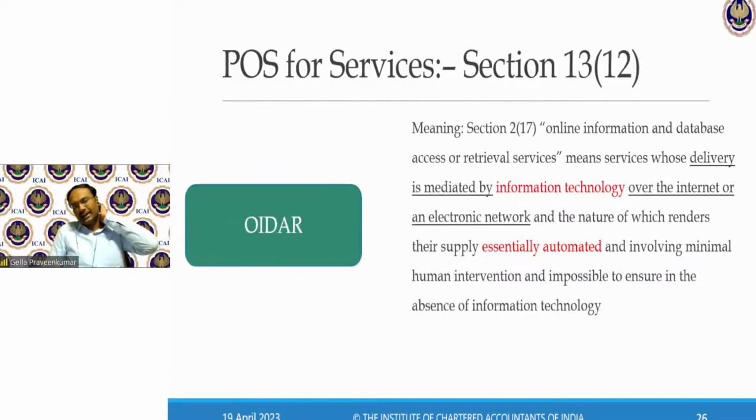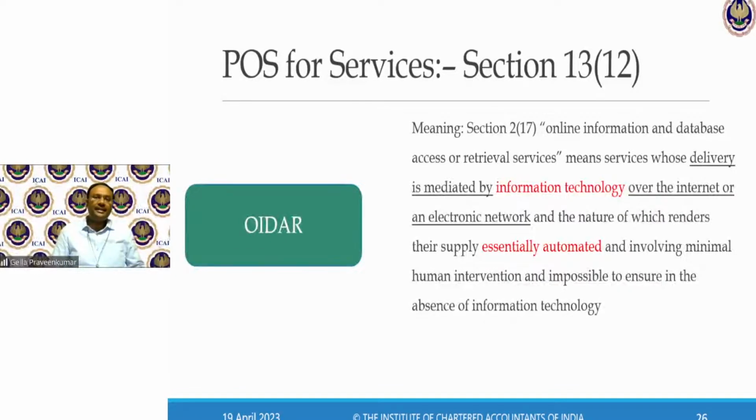Next is the important aspect called OIDAR, Online Information Database Access Retrieval Services. The definition goes like this.